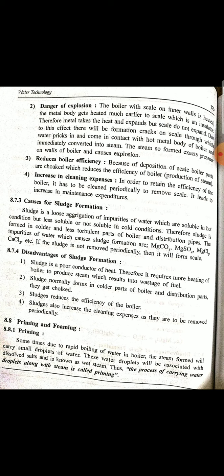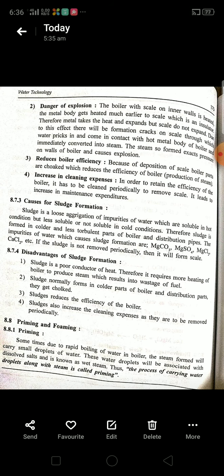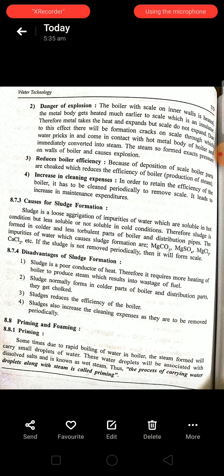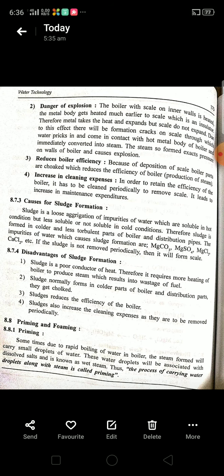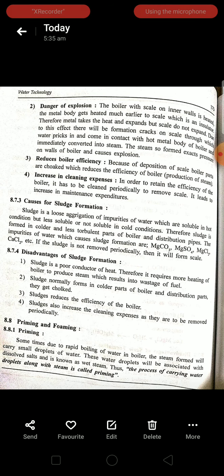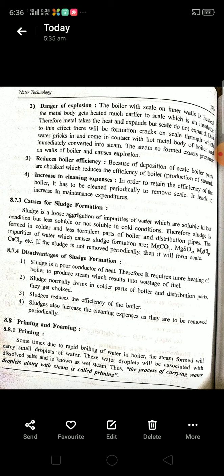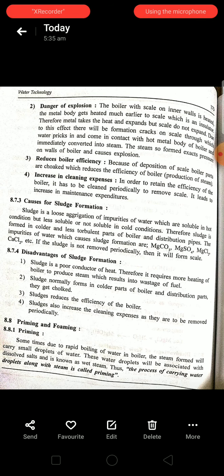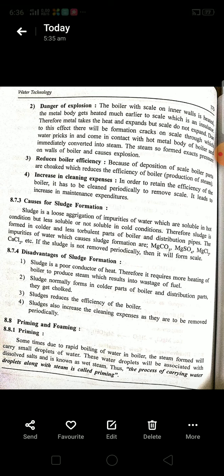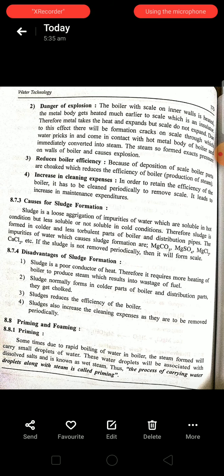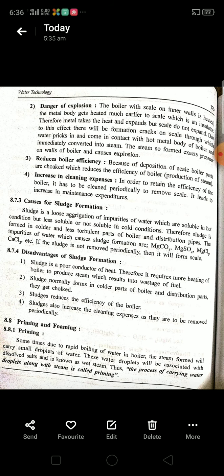When you heat the water in order to convert it to steam, the water cannot be heated directly due to the scale on the surface. First, the metallic surface gets heated at high temperature, then the scale is heated, then the water.